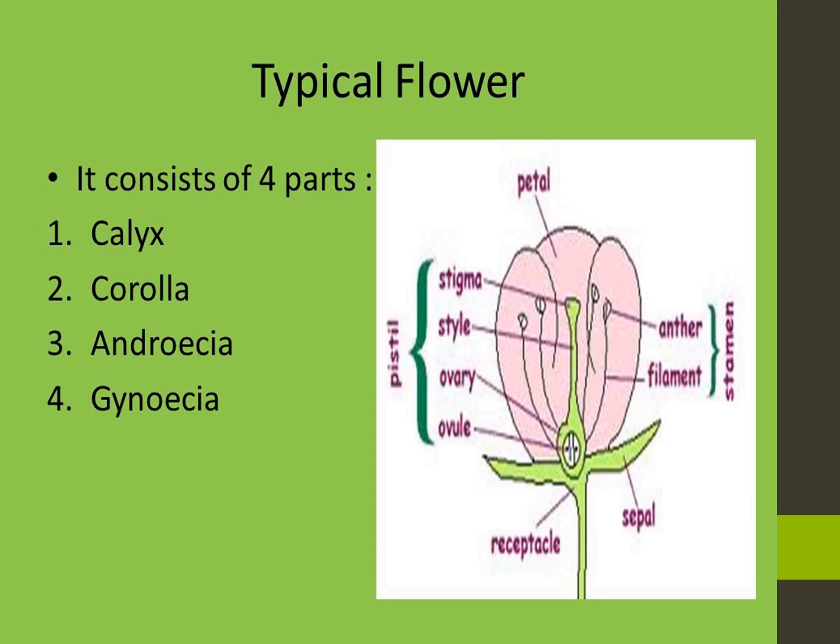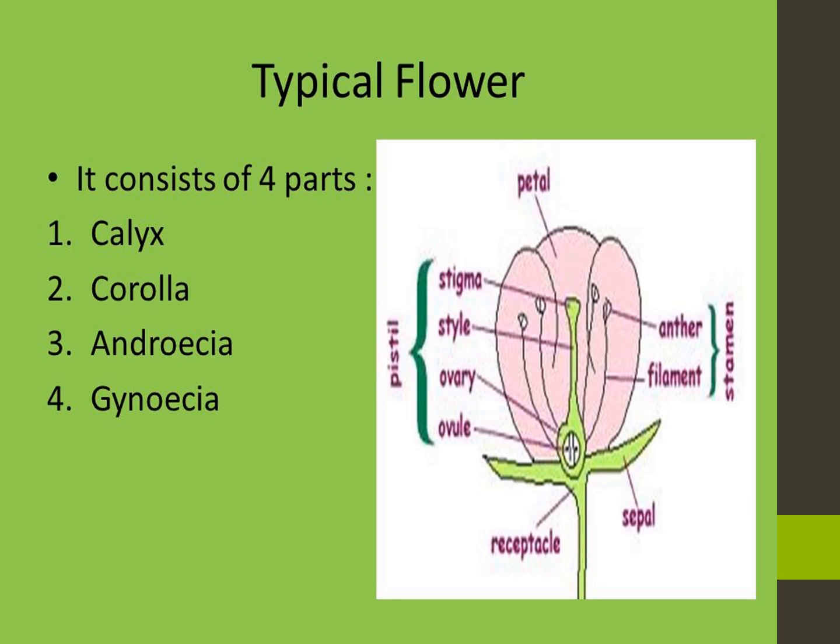Sepals are the green part of the flower. Petals are colorful. Yes, petals and sepals. Calyx is the sepals, and corolla is the petals. See the picture, everybody: the sepal, green color, that is the calyx. The petals, the colorful part, are the corolla. Sepal, calyx, corolla, petals.